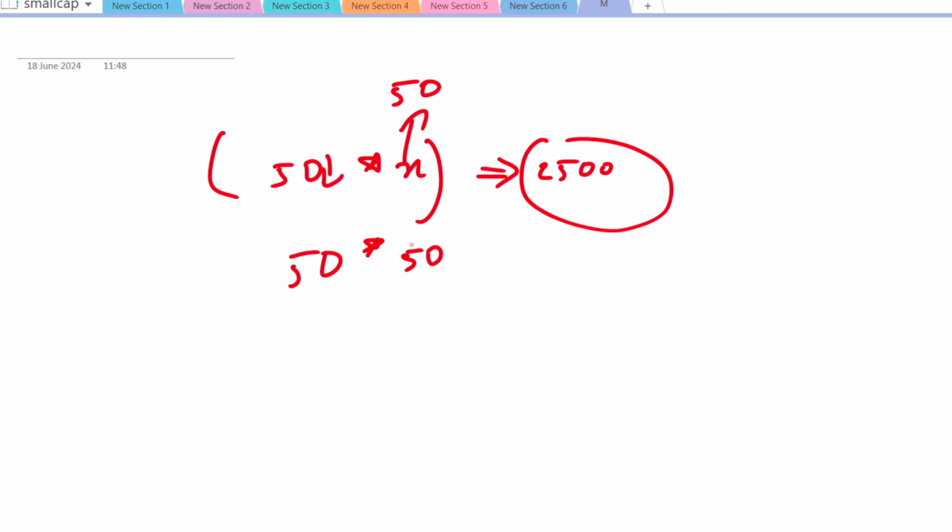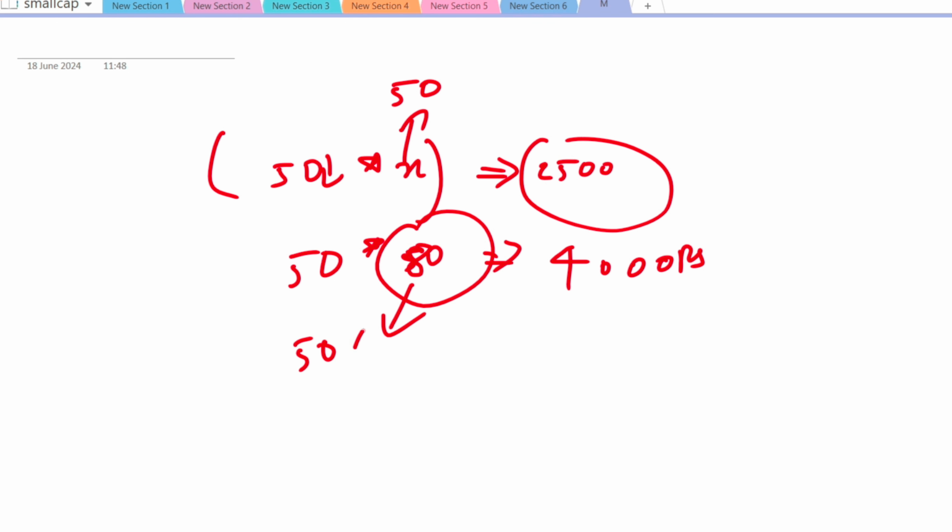Okay, so say for example, I have increased this X to 80 this time. Then this time I would be investing 50 into 80, which is 4000 rupees. So you are investing more money when you are getting it at the lower price, when you increase your X in the future. In the consecutive days, if the market keeps on falling, you keep on increasing your X. And on the next consecutive day, I mean the third day, if it has fallen down by a further 50 paisa, then you will be investing 50 into 100. Then that would be equal to 5000 rupees.